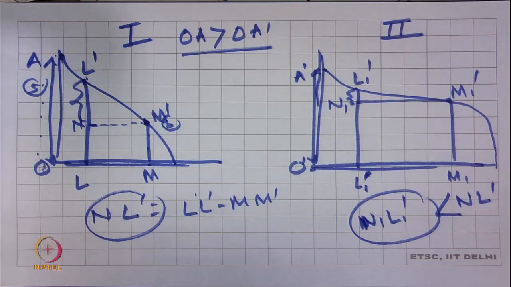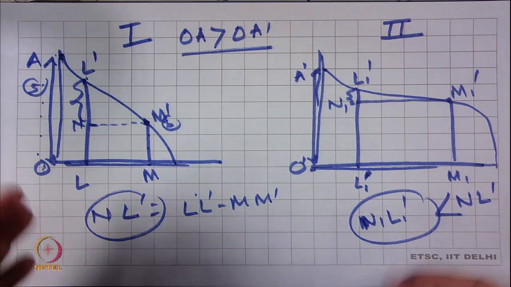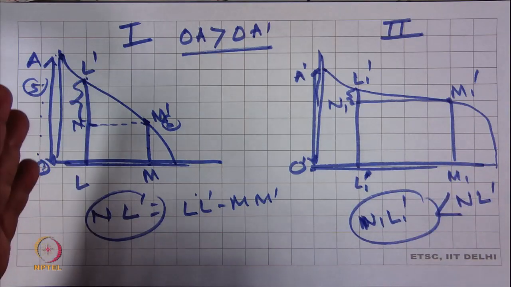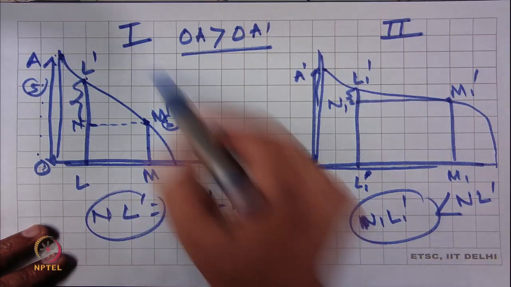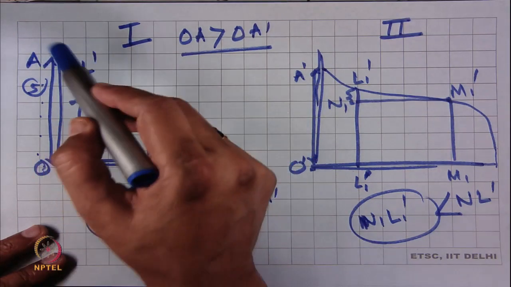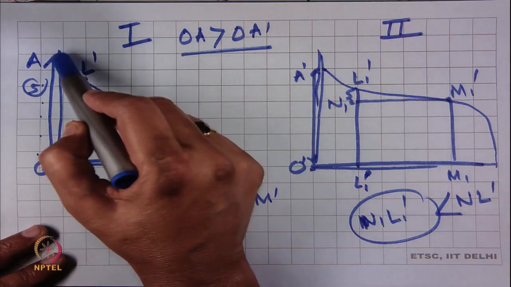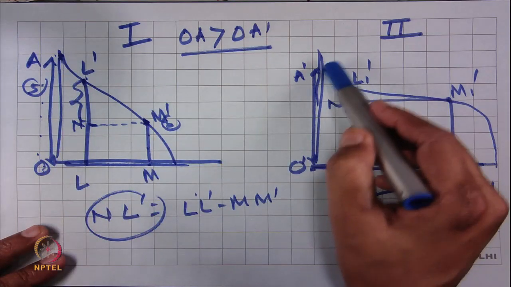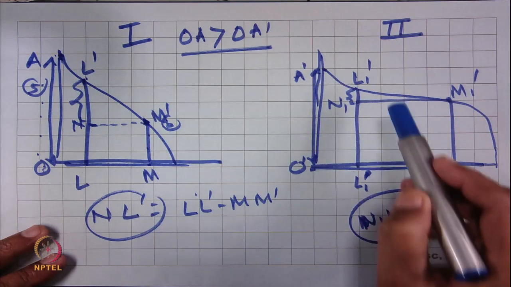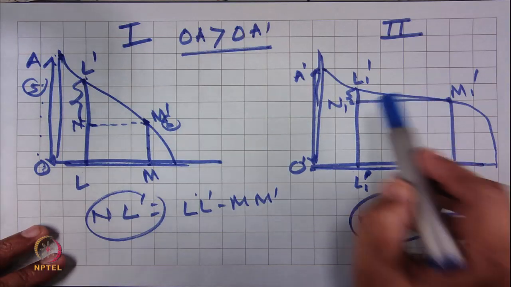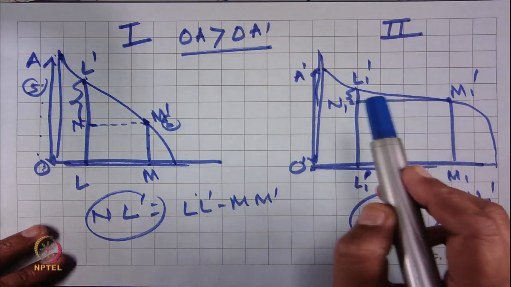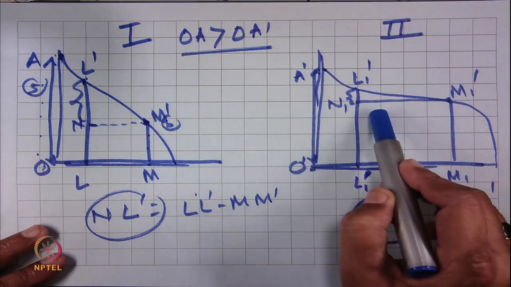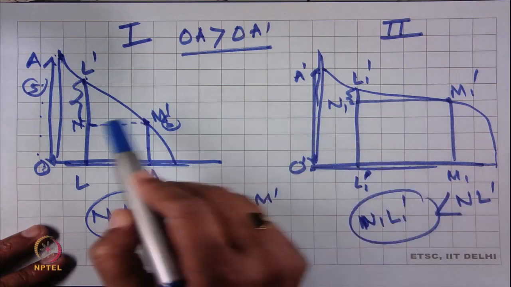Although fiber 1 has higher maximum length and fiber 2 has lower maximum length, the variation of fiber 2 is much less. So, the performance of fiber 2 will be much better than fiber 1.